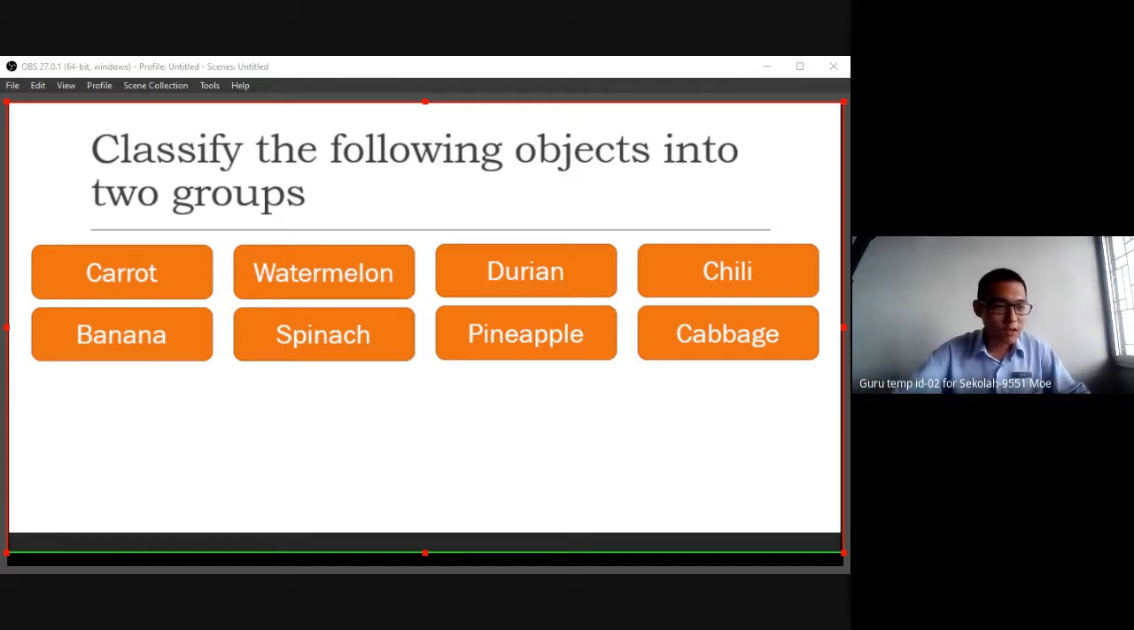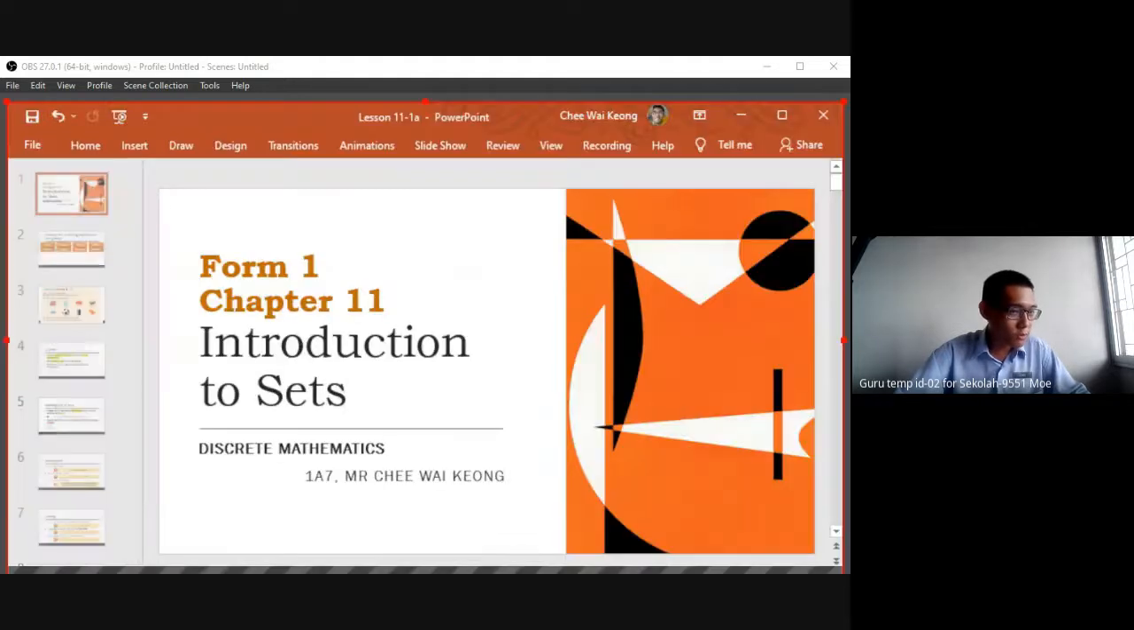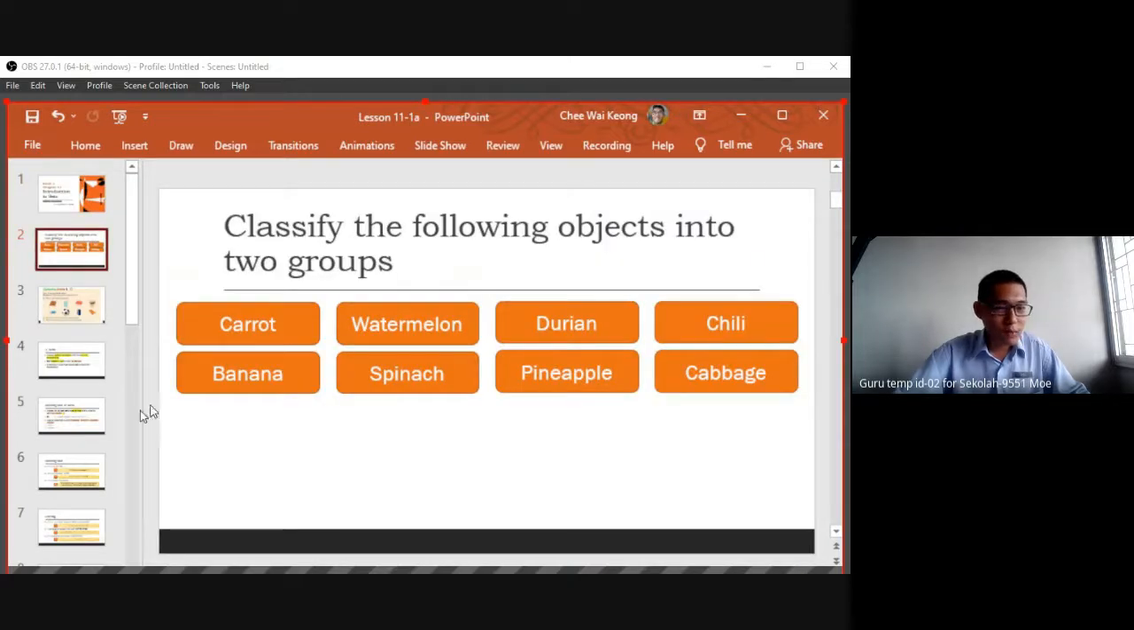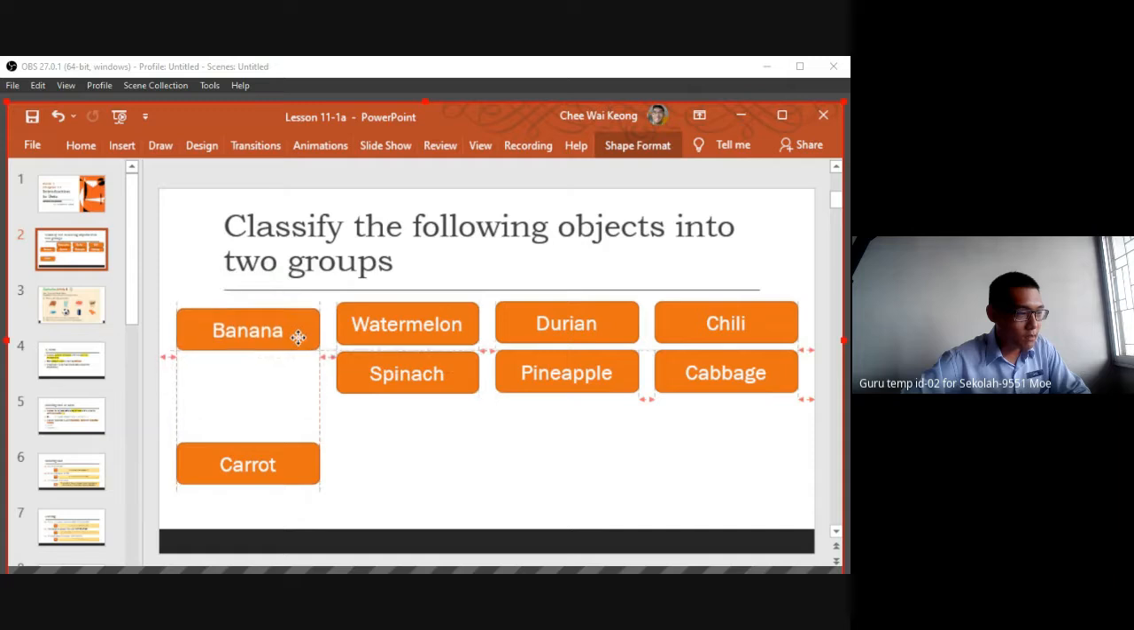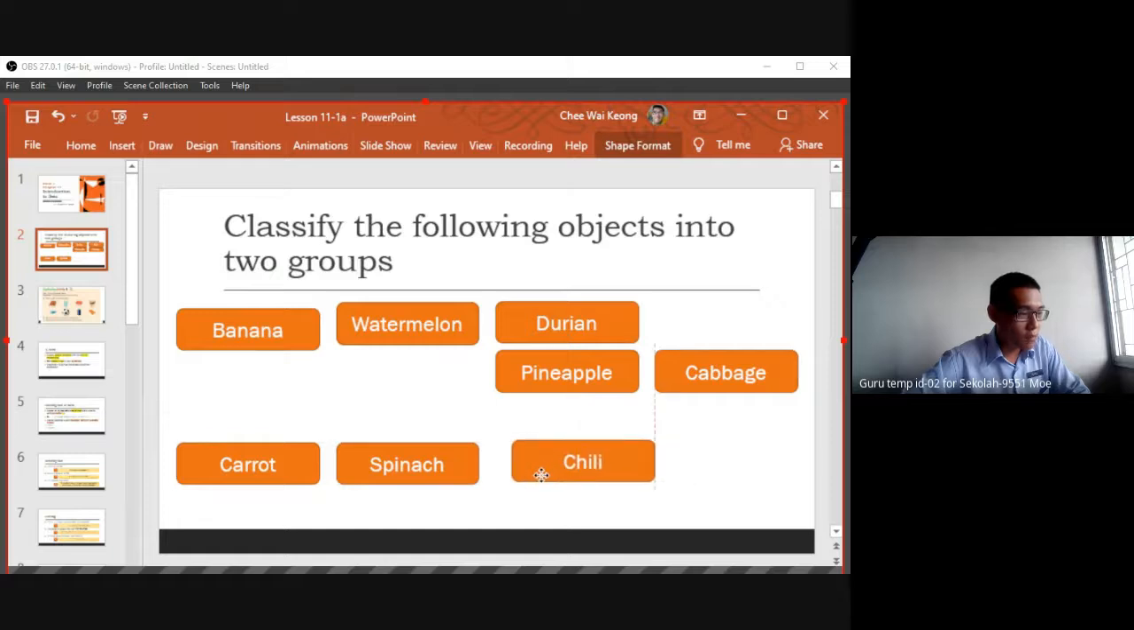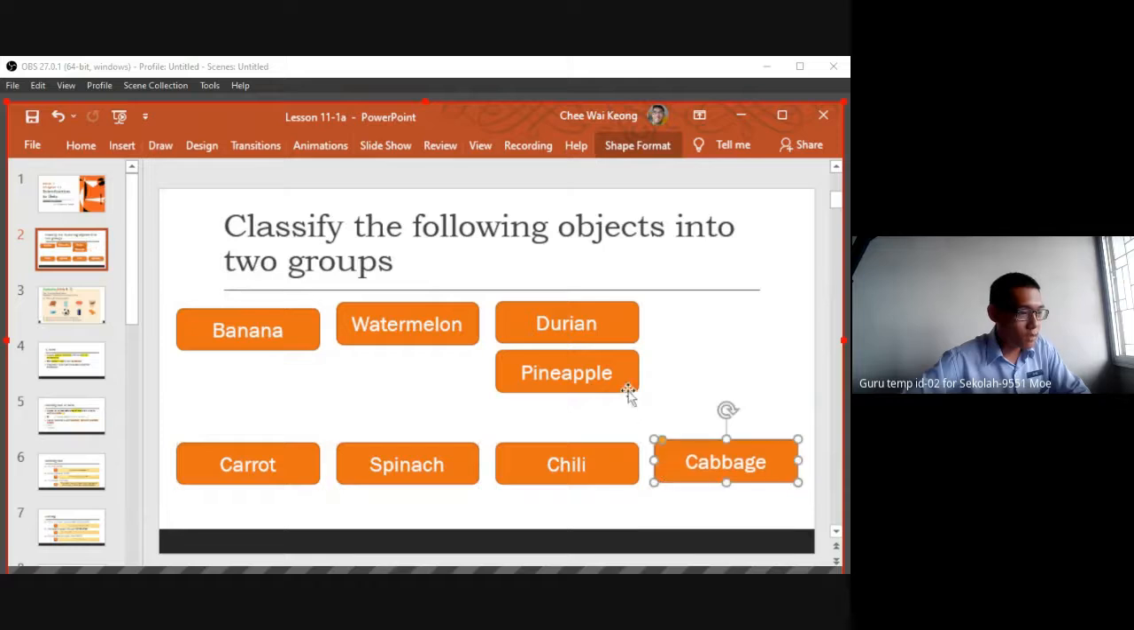So there are two groups actually. So I try to move them. You have carrot. Carrot is vegetable or fruit? Okay, vegetable. I think banana is a fruit. Watermelon is a fruit. Spinach, I don't know what it is. Has anyone seen this before? I just know the chili, cabbage, bao chai, and the others. So we have another, pineapple, durian.